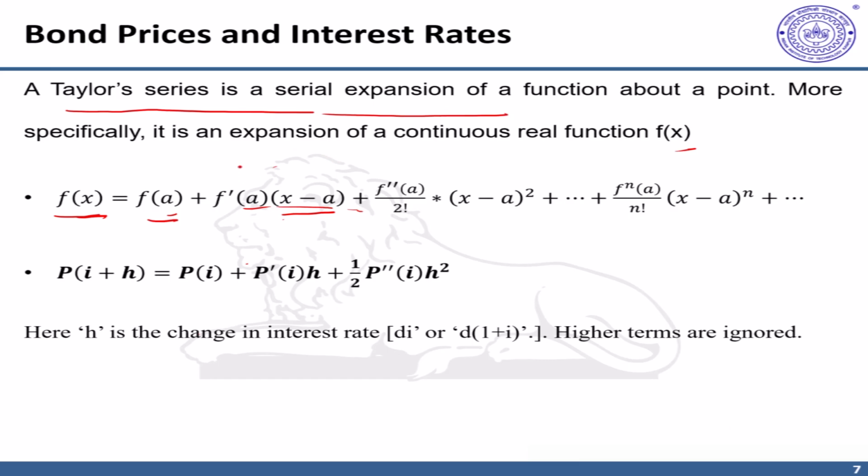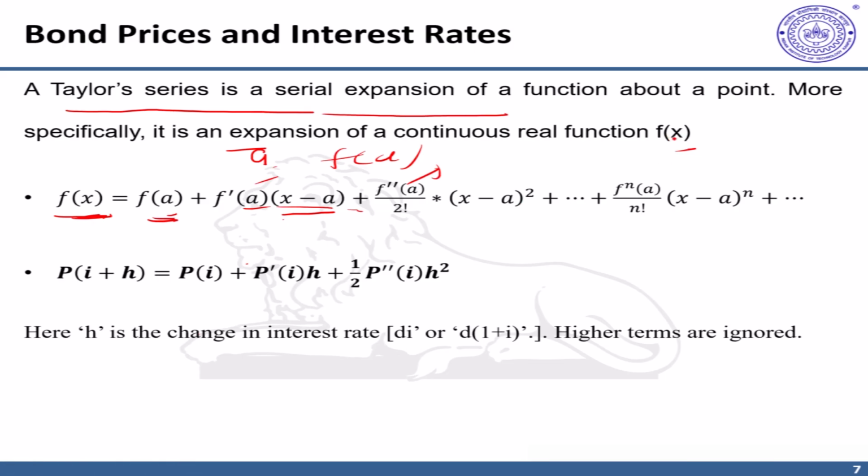For example, if you're looking at changes in value of the function around a, for example f(a), then f(x), the value for small changes, would be f(a) plus f'(a) times (x minus a) plus f''(a)... This is the double derivative, this is the first derivative, and so on. Now, you may ignore the higher order changes. Generally, interest rate changes are not as drastic. They may be small changes.